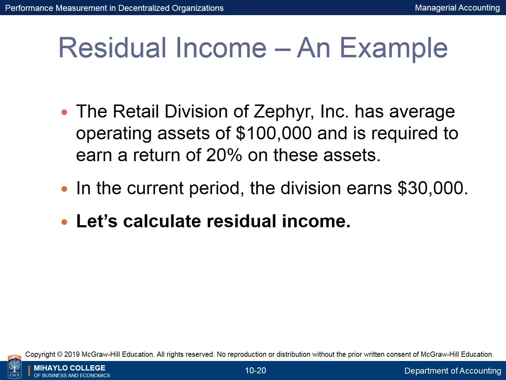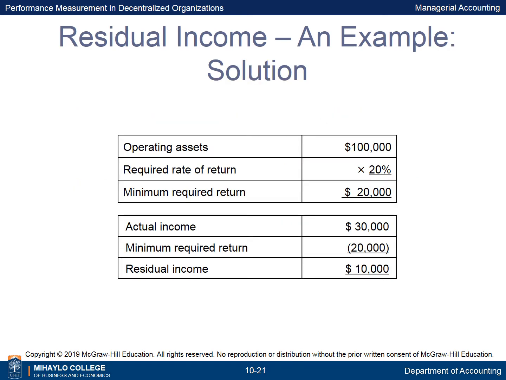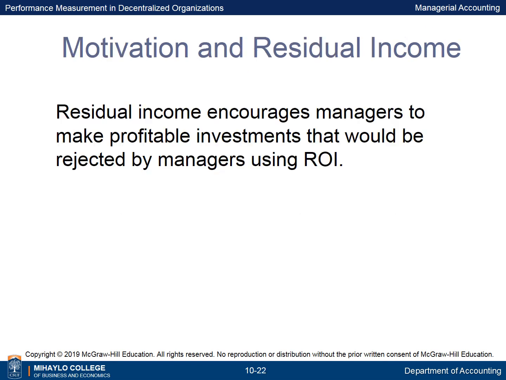The retail division of Zephyr Incorporated has average operating assets of $100,000 and is required to earn a return of 20% on these assets. In the current period, the division earns $30,000. Let's calculate residual income. The residual income of $10,000 is computed by subtracting the minimum required return of $20,000 from the actual income of $30,000. Residual income encourages managers to make profitable investments that would be rejected by managers using ROI.